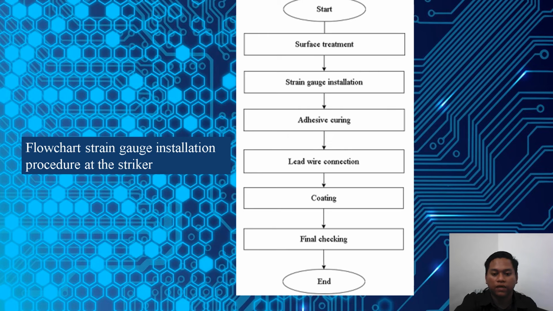And then we do the final checking, and then the end.